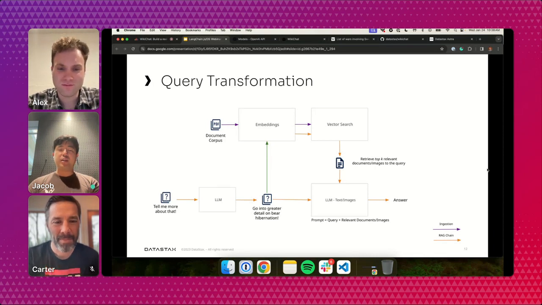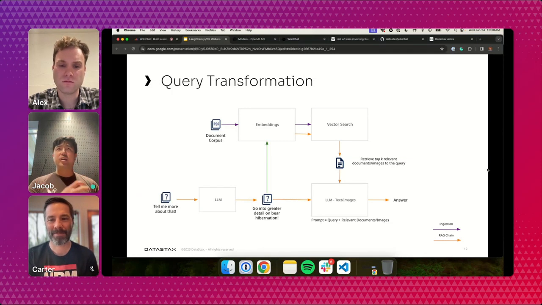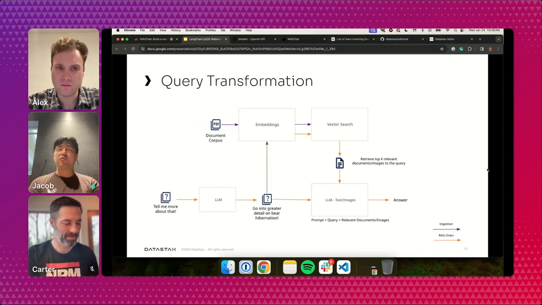And we pass that to an LLM to basically transform that initial query, taking chat history into account. So we dereference the pronouns "that" and "it" into something that's basically free of these pronouns and references to chat history. So instead of "tell me more about that," we would then search our vector database for "go into greater detail on bear hibernation" or something similar to that.